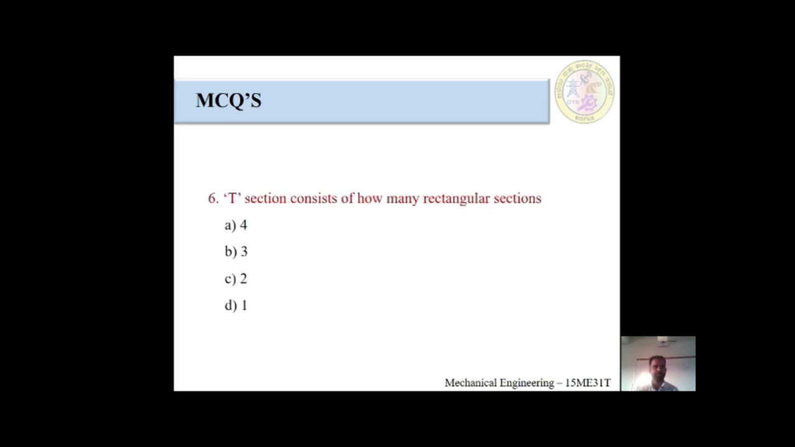Sixth question, T section consists of how many rectangular sections? This is very easy for the students for answering the question. There would be four options. One is 4 rectangles, 3 rectangles, 2 rectangles and 1 rectangle. Think carefully before going to answer.